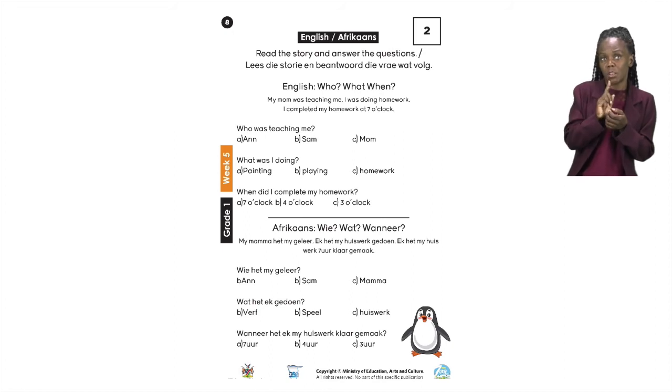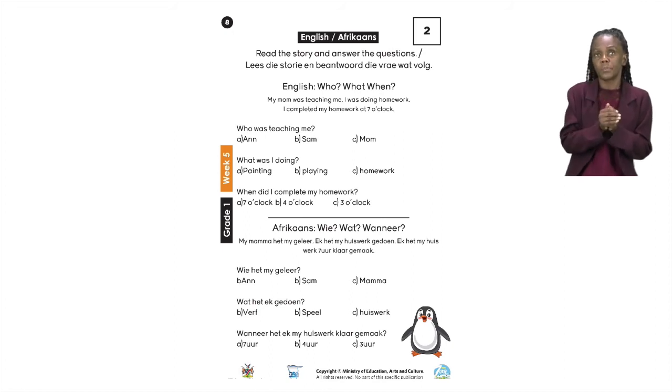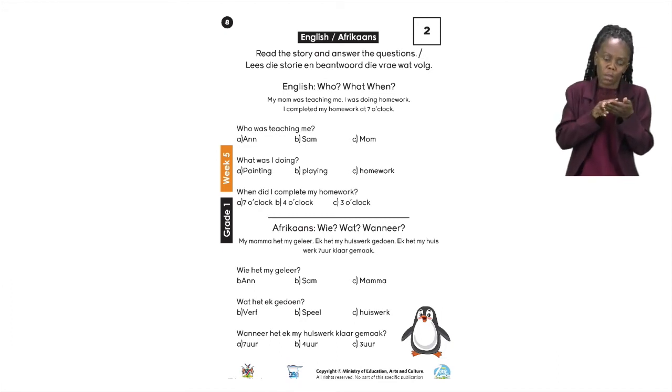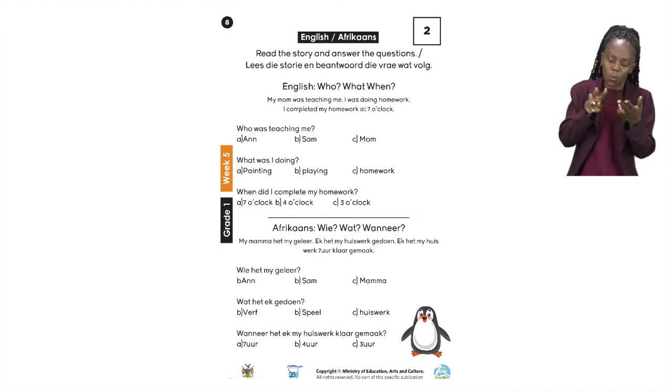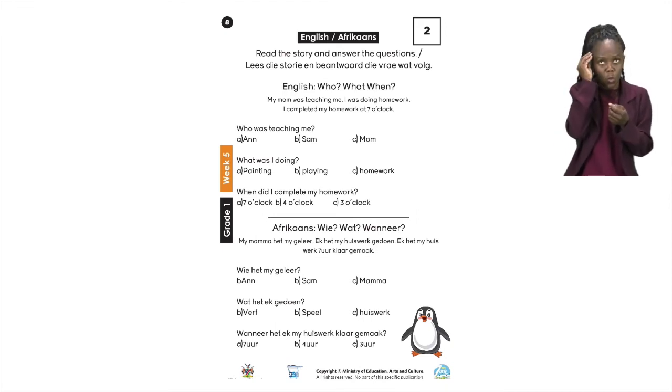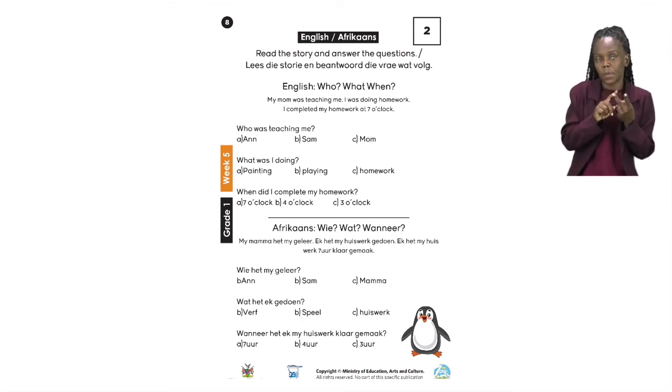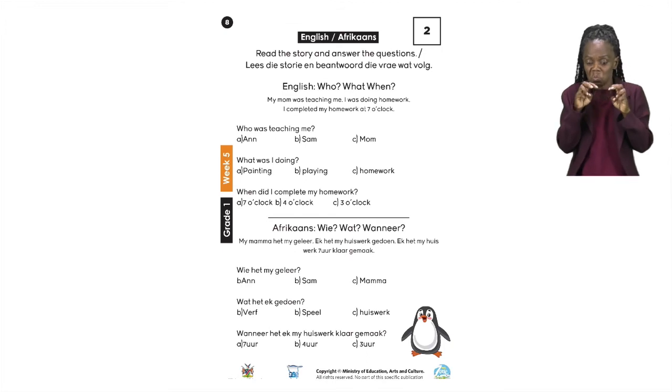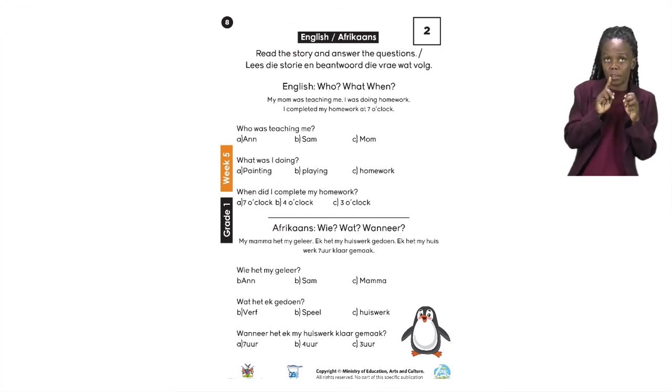Now, every time we have a story, grade 1s, we need to read our story 3 times. The first time when we read our story is to understand what the story is about. The second time is to find the answers for the questions asked. And the third time we read our story is to make sure that our answers are correct. So we are going to read our story first.